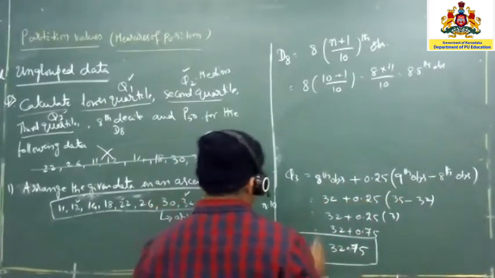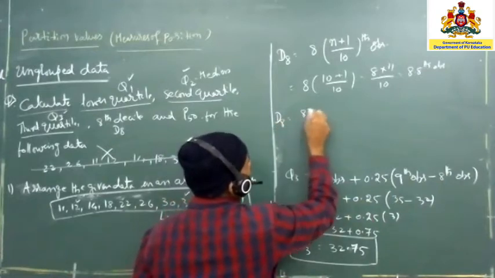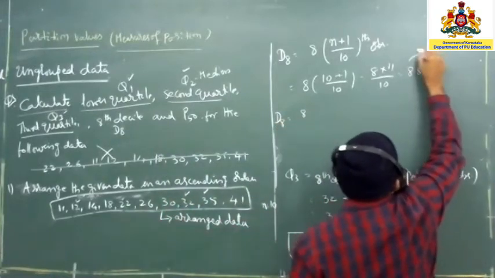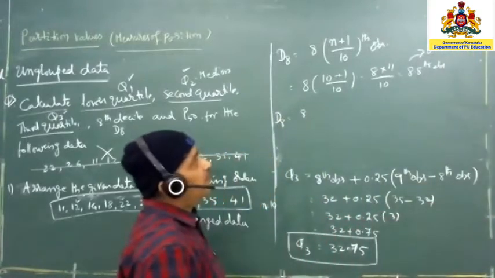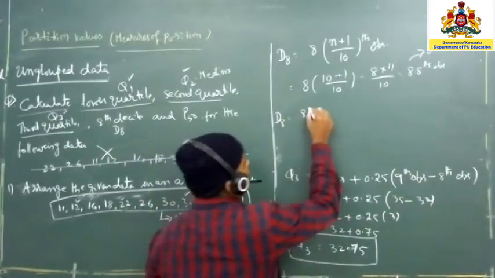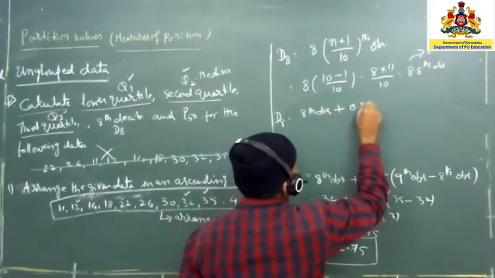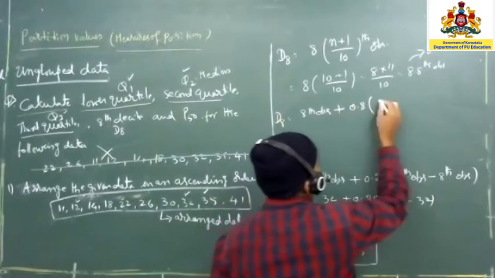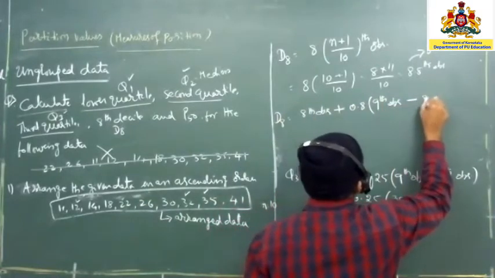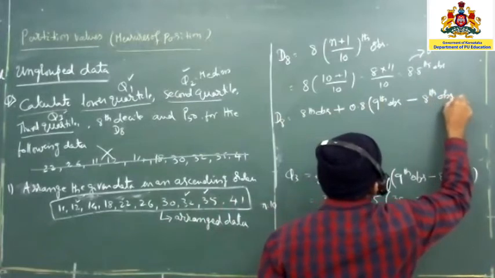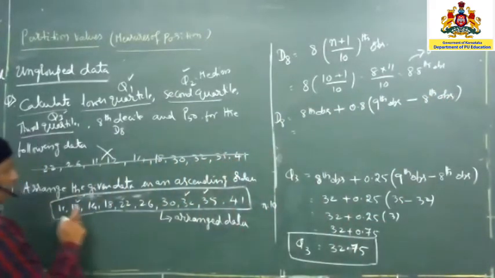The 8.8 observation, then how? In the same pattern you have to write up. So D8 is equal to, this can be written as 8 plus 0.8. We can write 8.8 as 8 plus 0.8. So the 8th observation plus 0.8 into the 1 extra I said, so the 9th observation minus the 8th observation. These values you have to take from the arranged data only.